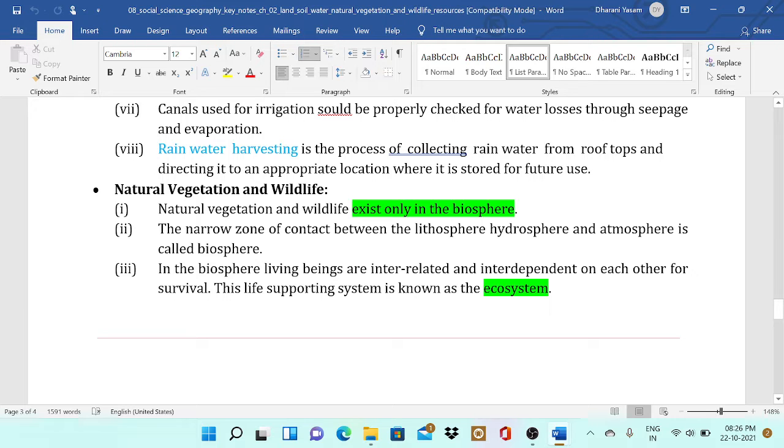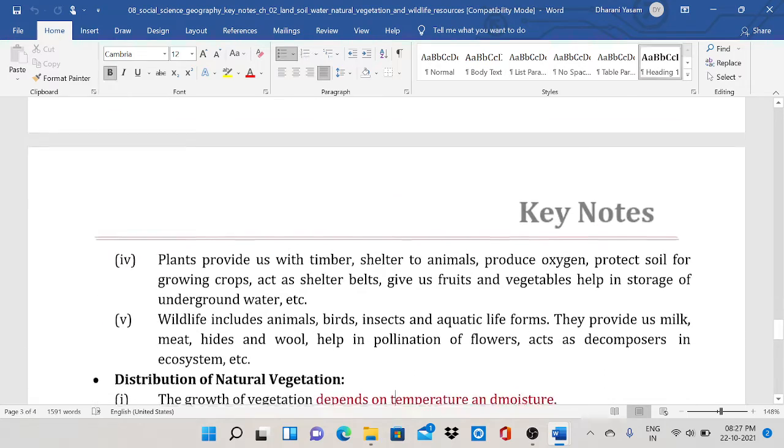Natural vegetation and wildlife exist only in the biosphere, not in any other sphere. The narrow zone of contact between the lithosphere, hydrosphere and atmosphere is called the biosphere. In the biosphere, living beings are interdependent and interrelated for survival. This life supporting system is known as an ecosystem.